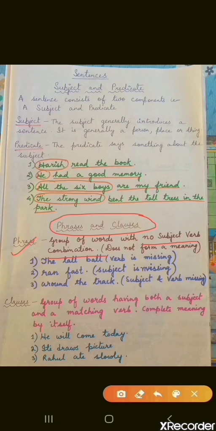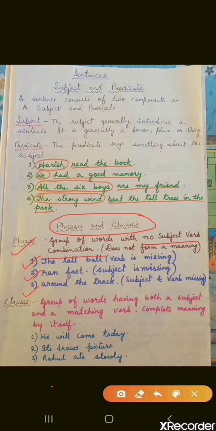That is a phrase. Like the first example, you see: the tall boy. In the tall boy, the verb is missing. Where is the verb? No verb. Number 2: ran fast. Here the subject is missing. Who ran fast? We don't know. And third: around the track. What goes around the track, or what went around the track? We don't have any idea. So here both the subject and the verb are missing.